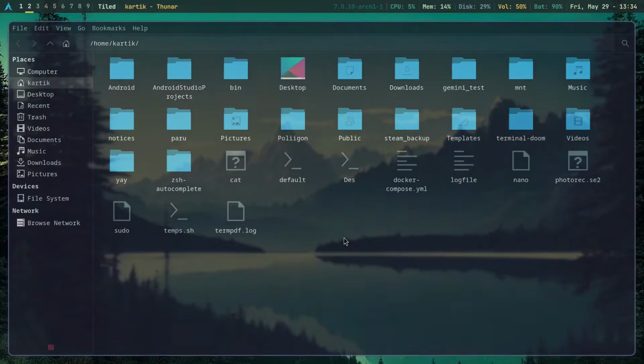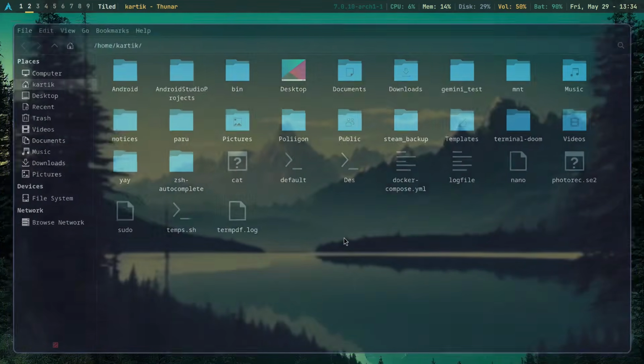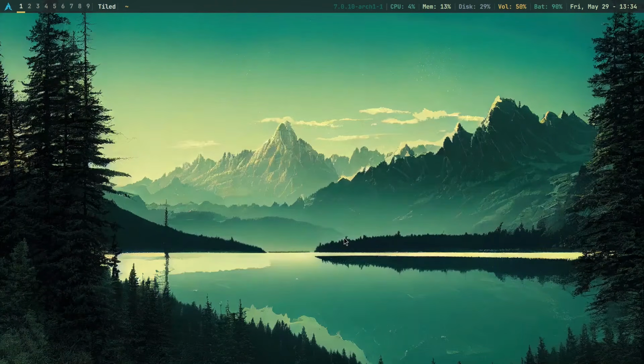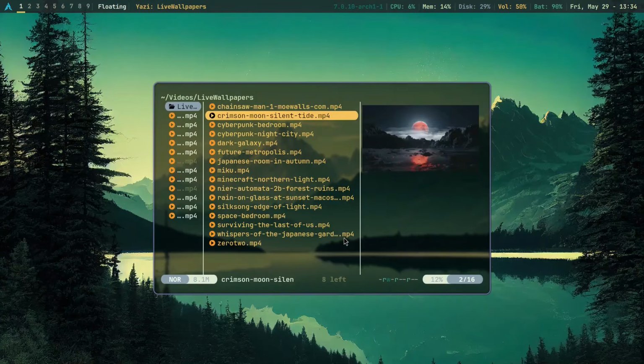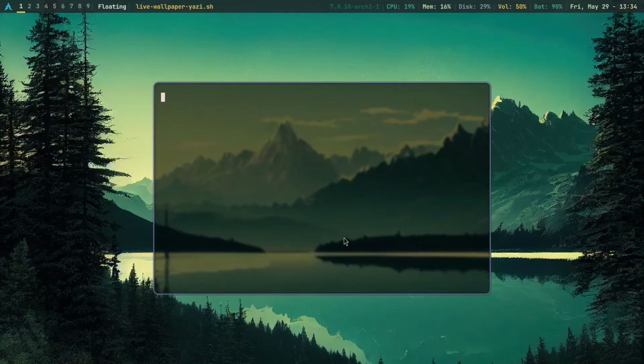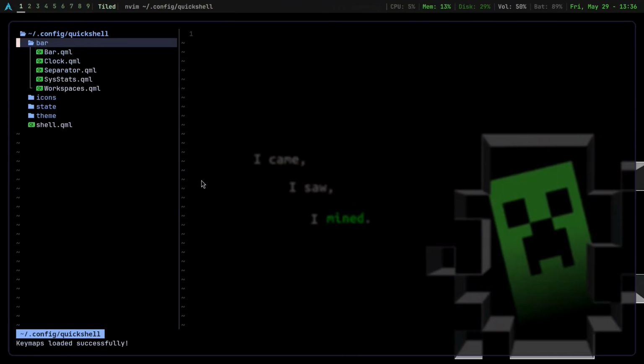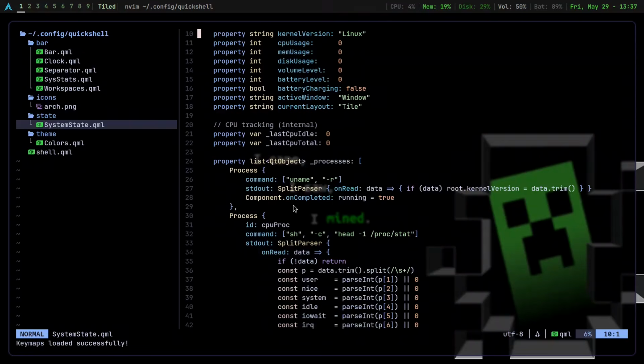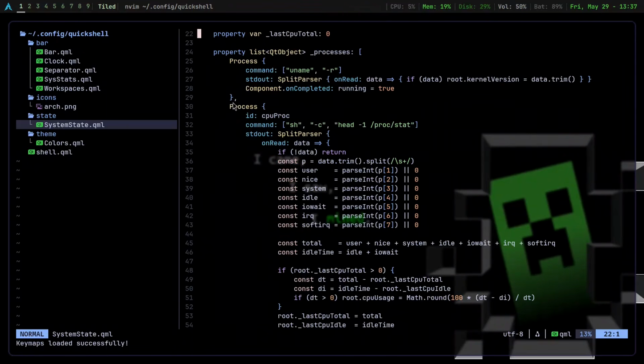I built it using Quickshell, and honestly compared to waybar it was way harder. Even though I have been coding for around 2.5 years now, I know Python, JavaScript, TypeScript and C++, Quickshell still felt difficult at first. Let me show you the code. All of this code you see right here is just to build this bar, and compared to waybar it is a lot more work, and you have to define things like processes, layout and everything.